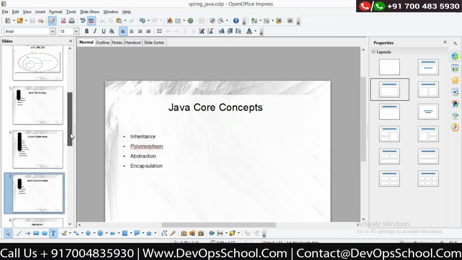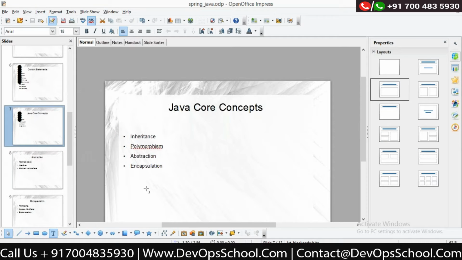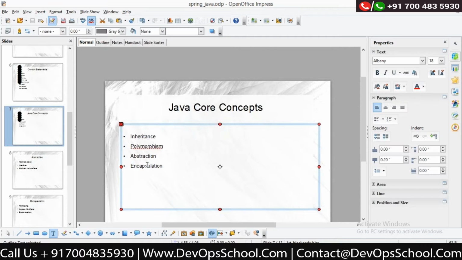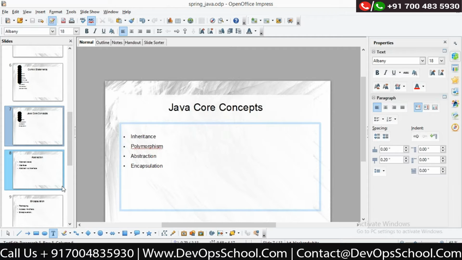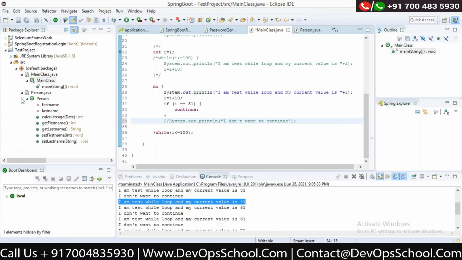Okay, so I have explained these terminologies, but we have not discussed in terms of the actual editor coding how they are used: inheritance, polymorphism, abstraction, and encapsulation. So let me explain one by one. For example, I'll explain inheritance first.